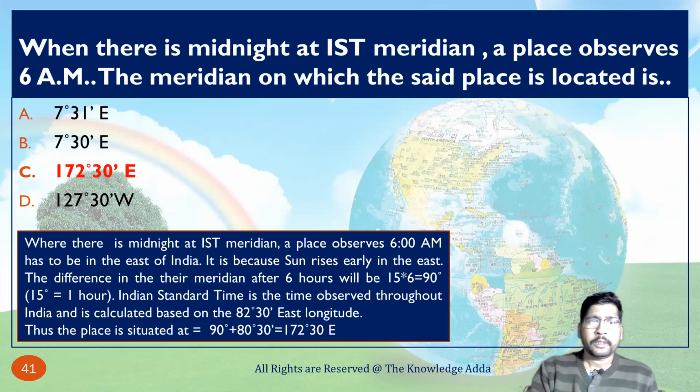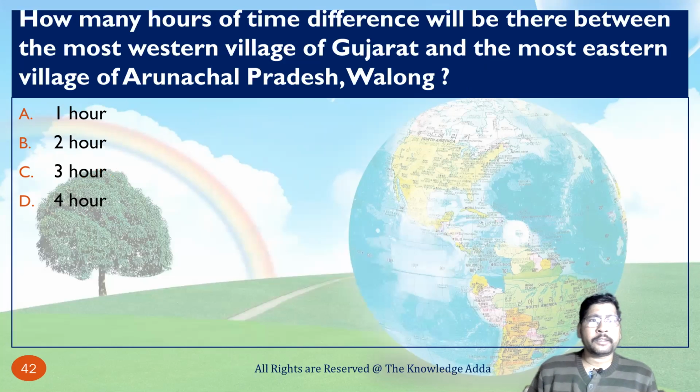Now just see the next question, and you can easily understand. How many hours of time difference will there be between the westernmost village of Gujarat and the easternmost village of Arunachal Pradesh, Balang? There is a 2 hour difference between Arunachal Pradesh and Gujarat. Just remember this, because if there is any question regarding this, you can blindly answer 2 hours.